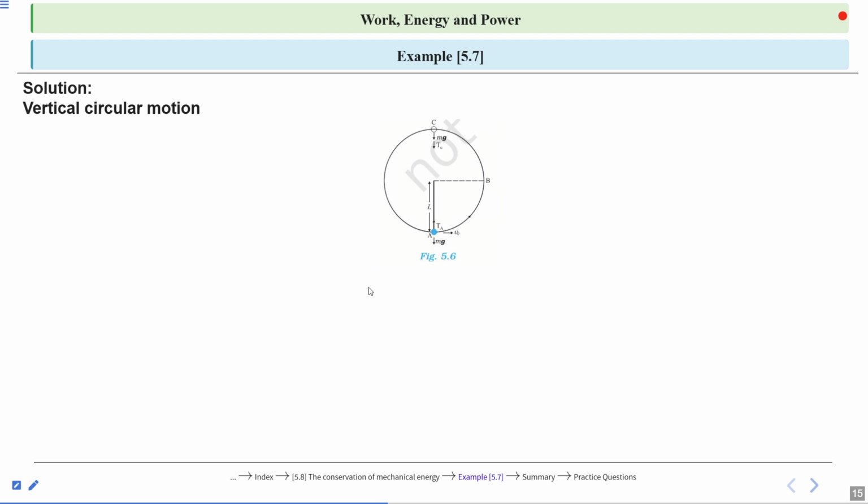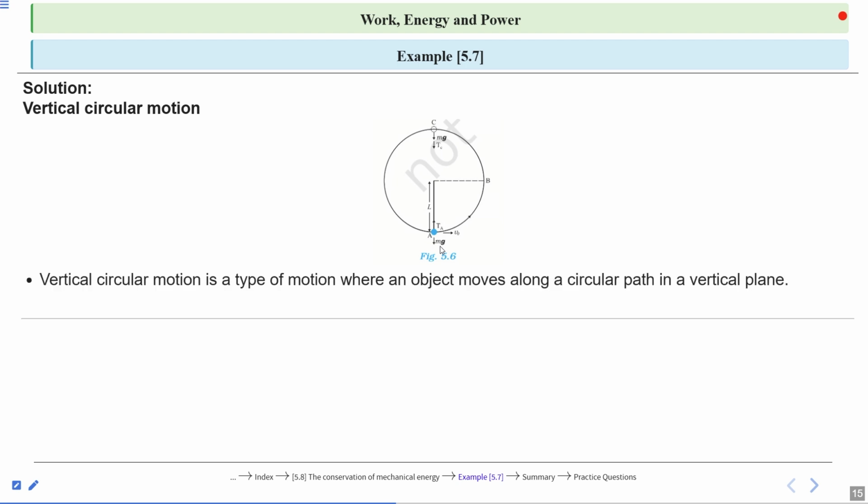When a body moves in a circular path in a vertical plane under the influence of gravity, it is called vertical circular motion. It is a type of motion where an object moves along a circular path in a vertical plane. Unlike horizontal circular motion, here the speed of the object changes at different positions because of gravity.